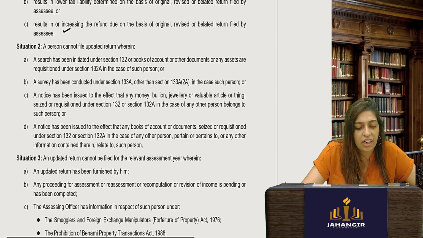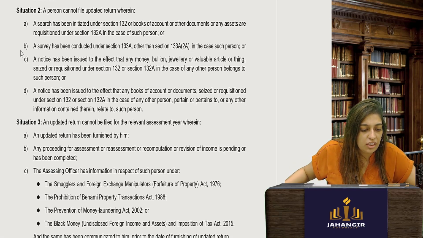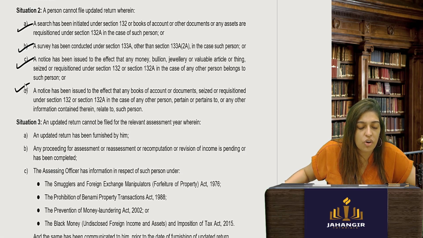A person cannot file an updated return where a search has been initiated under 132, or books of accounts or any assets are requisitioned, a survey has been conducted, or a notice issued. Basically, if the authority is already sending you a notice, you can't file an updated return.